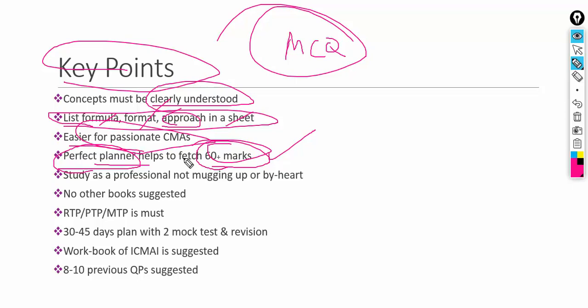Okay, so study as a professional, not by mugging up or learning by heart. Do not learn by heart or mug up, because there is nothing in this subject to learn by heart or mug up. You need to learn as a professional, behave as a professional, grasp things as a professional, and try to write the examination as a professional. That is what is expected out of this subject.